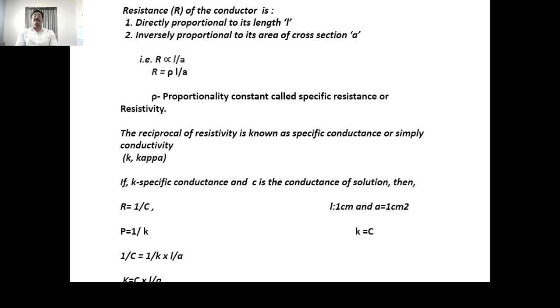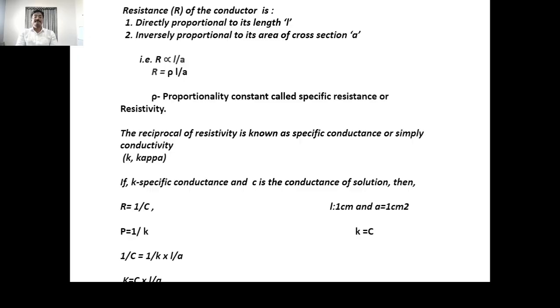The reciprocal of resistivity is known as the specific conductance, or simply the conductivity, called kappa. If K is the specific conductance and C is the conductance of the solution, then we know the resistance is the reciprocal of conductance, that is R is equal to 1 upon C, where L is 1 centimeter and area is 1 centimeter square. Then rho is equal to 1 upon K, that is, the specific resistance is the reciprocal of specific conductance.